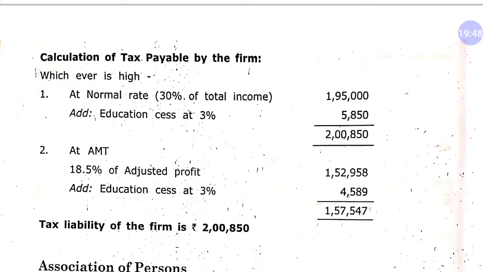Okay. So my dear student, this is our second revision question in this chapter, which is about the calculation of tax of the firm as per AMT or as per normal rate of taxation. Now let's check the next topic of this chapter, which is related with the association of the person. So dear student, the tax liability of the association of the person is same as individual. Now let's read a paragraph about it, which is given in our PDF format.